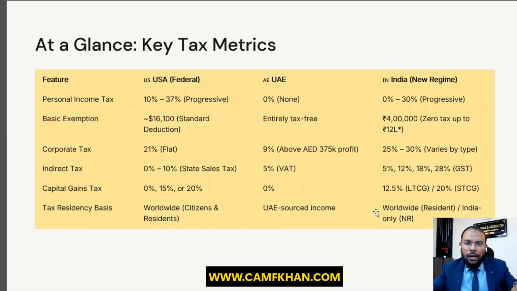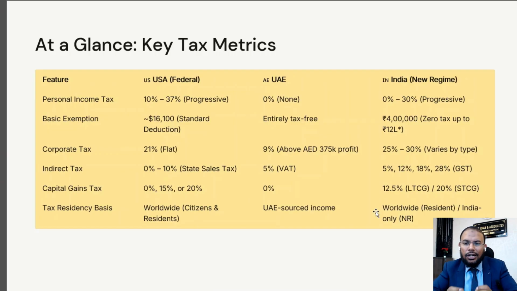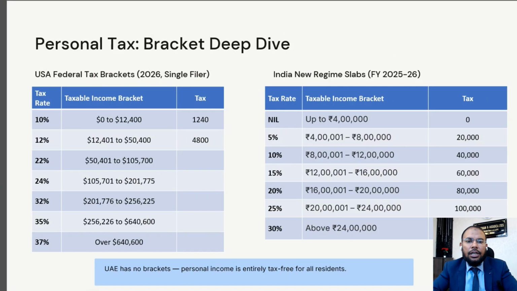This is the crux point, all in a bird's eye view. You can understand the differences in personal income tax, basic exemption, corporate tax, indirect tax, capital gains tax, and tax residency basis. We will understand all these types of differences in three countries. Further, we will go deep diving into personal income tax.